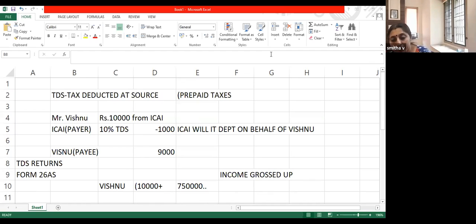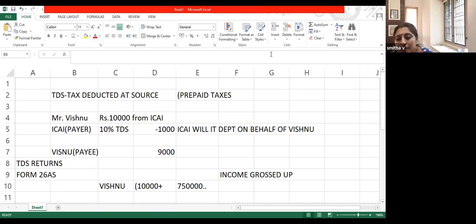TDS deducted but not paid, then you cannot claim the credit. That is why you have to always ensure that the persons with whom you are dealing are genuine and up to date in their work. You will lose that credit actually. That will be a loss. You have to keep on asking ICAI whether you have filed a return and all.